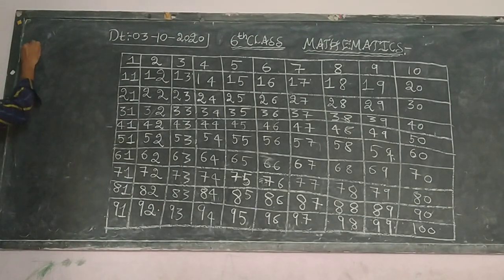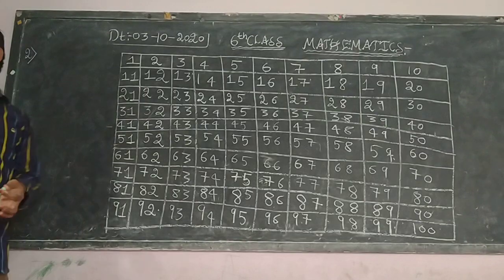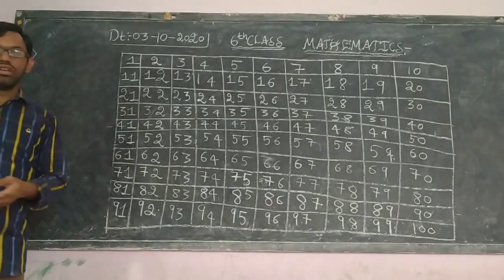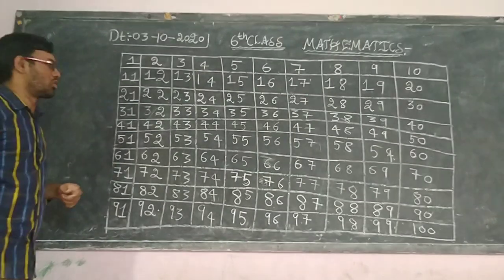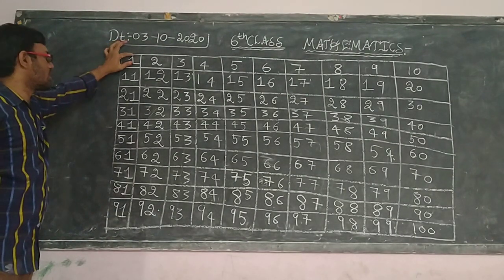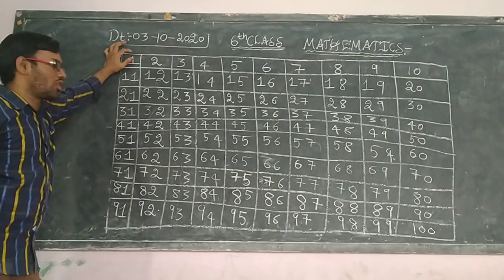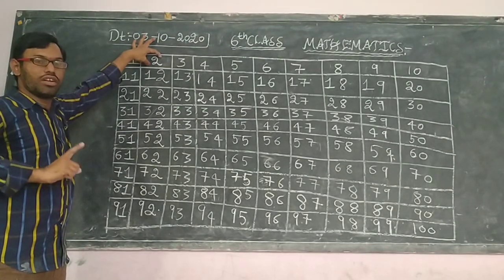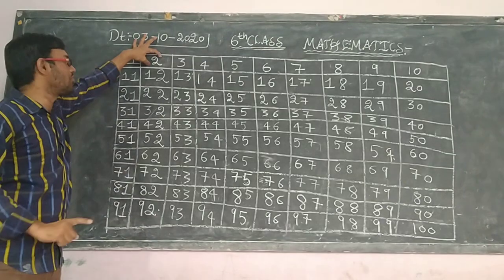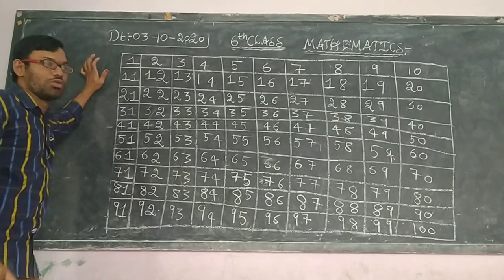First, the divisibility rule of 2. First I am taking the divisibility rule of 2. Sir, why are you not taking 1, why are you taking 2? You will get it out. Just for some time, leave 1. We have first discussed the divisibility rule of 2, so that's why we shall start with the divisibility rule of 2 only.